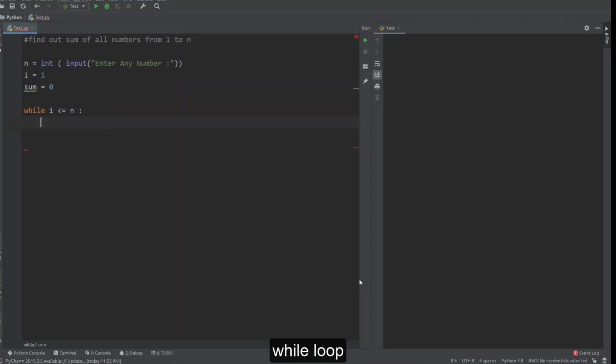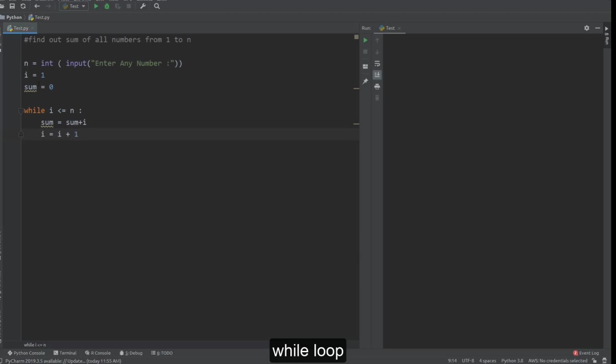Now what exactly do we want to do in the loop? We just want to create the sum of all numbers. We can do that like this: sum is equal to sum plus i. Every time, i gets added to the variable sum, so it will be a cumulative sum. After every iteration, we are incrementing the value of i by 1.